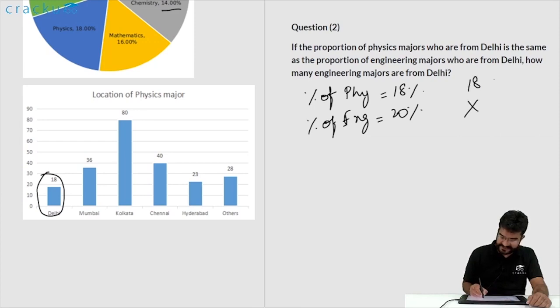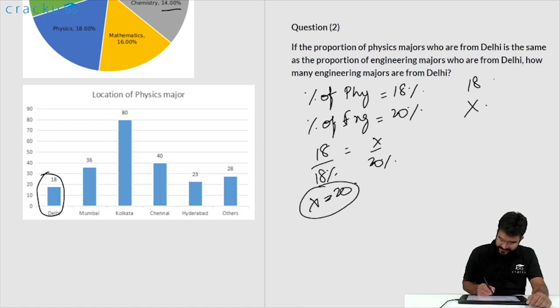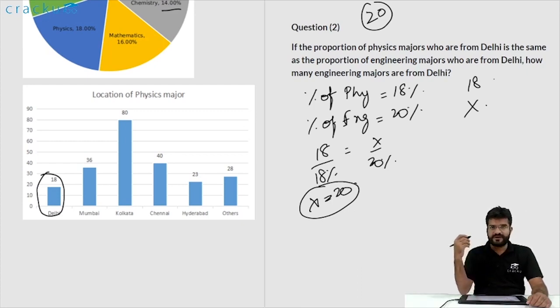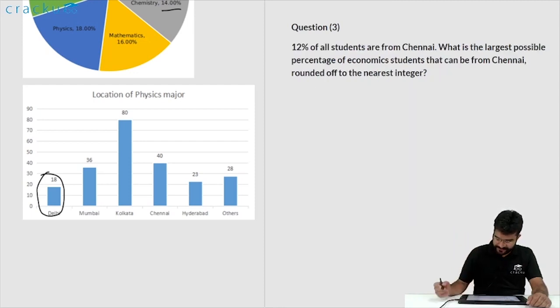So if we assume that this is x, 18 by 18% will equal x by 20%. We can simplify the calculation and we can find out that x is equal to 20. We can do it in a multiple number of ways, but this is the way in which I find it to be quite easy, where we don't need to calculate the total number of physics students or the total number of engineering students. We can just calculate based on the individual respective percentages. Now let us look at the next question.